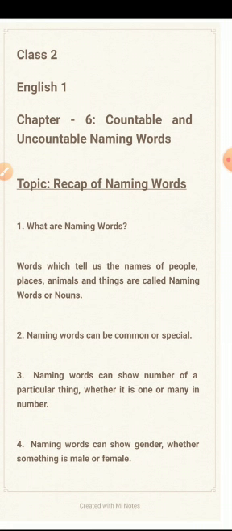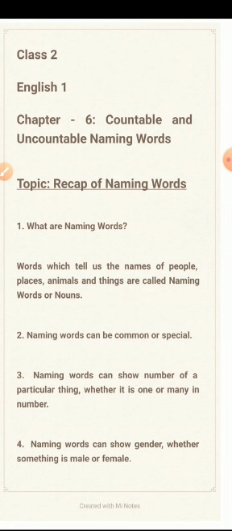Before we start this chapter, let's quickly recap what we learned about naming words. What are naming words? Words which tell us the names of people, places, animals and things are called naming words or nouns. For example, Ram, Sita, Delhi, cat, bottle, etc. These words are called naming words.